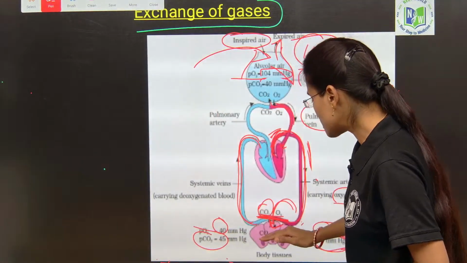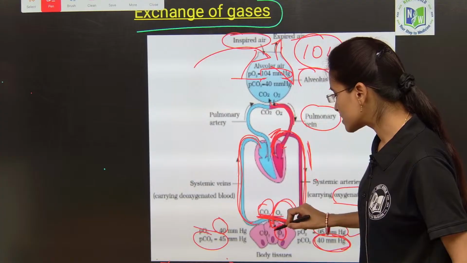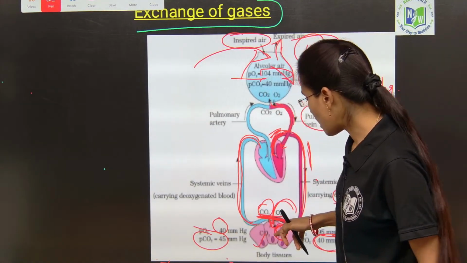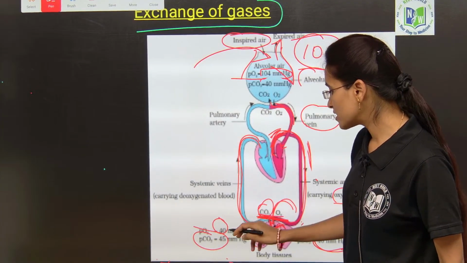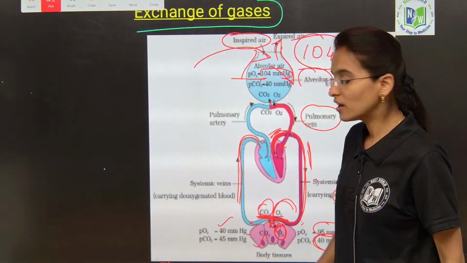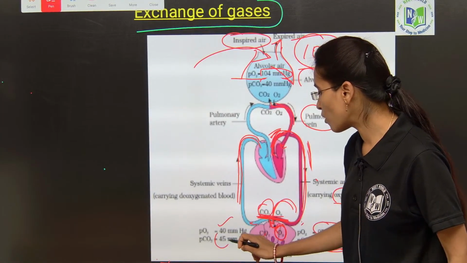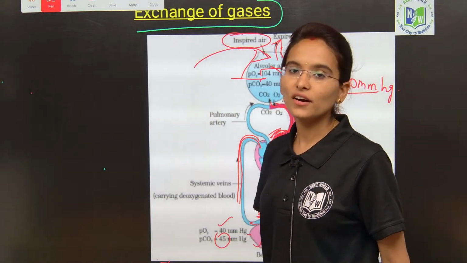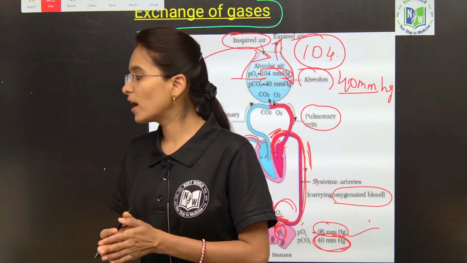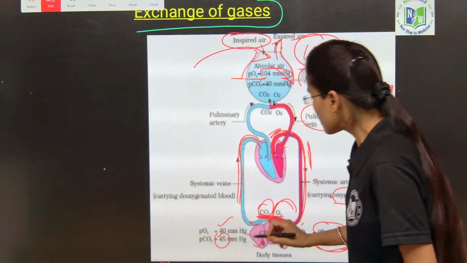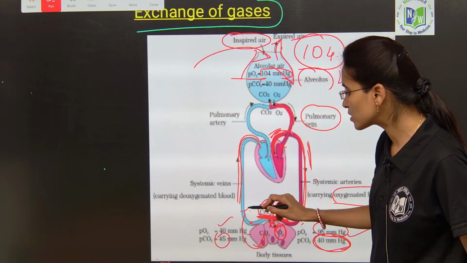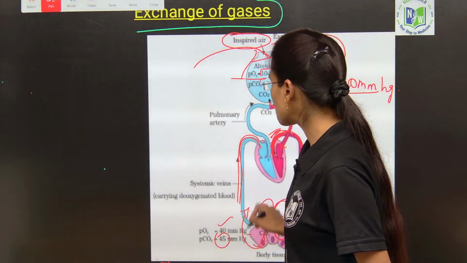But inside the tissues, when compared to the oxygen, the carbon dioxide pressure is more, my dear students. See here, the pressure of oxygen is only 40 mmHg, whereas inside the tissues the pressure of the carbon dioxide is 45. So 5 mmHg is the variation here. When the carbon dioxide is more here and less there, then again we need to transport the carbon dioxide to the systemic veins.